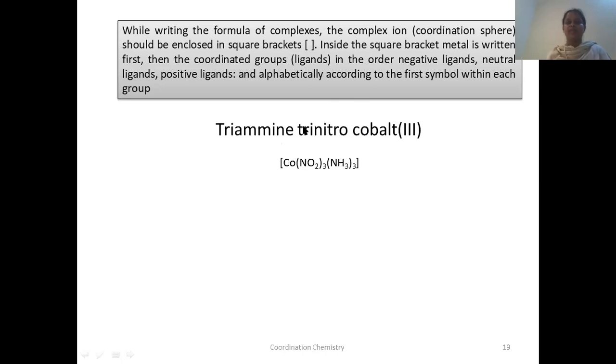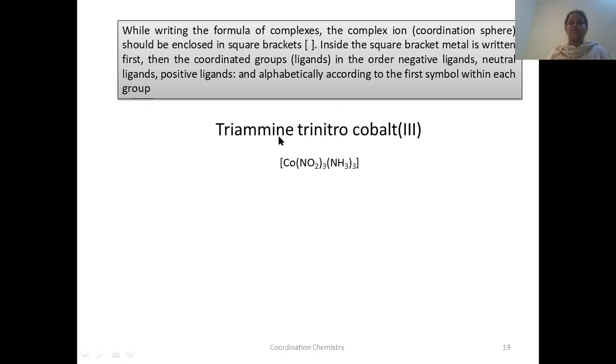Next, we have to write the ligands. If there is more than one ligand, what order should we follow? We write negative ligands, then neutral ligands, then positive ligands. What are the ligands here? Ammine means NH3 and nitro means NO2. Among ammine and nitro, which one is the negative ligand?